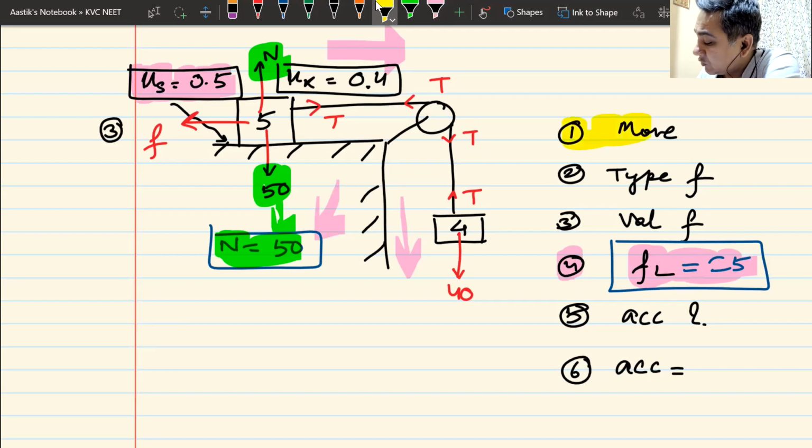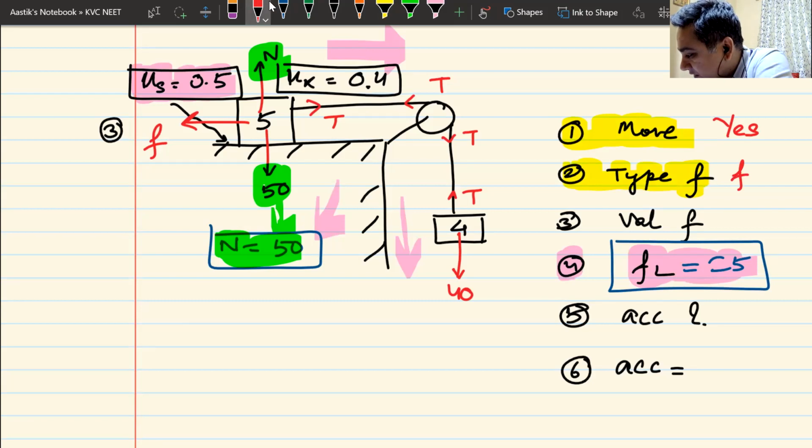Question number 1, does it move? Yes, sir. Answer is definitely yes. Then you also have the answer to question number 2. What type of frictional force will act? Kinetic friction. Well done. I'm very impressed with NEET wale bacche. They are better than JEE wale bacche. I told that in the last class to them as well.